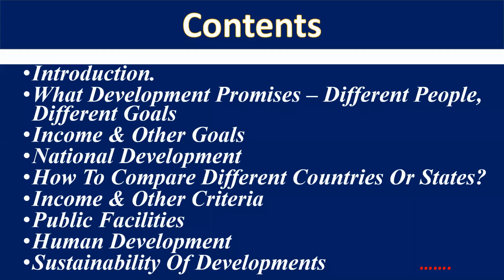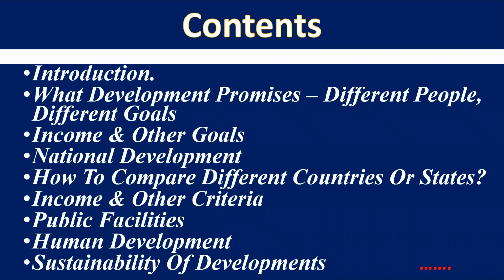Then we will come to national development, because we are living in a country and we must think about national development also. Then we will compare different countries and different states and try to find out which country is considered developed and why, and why another is not a developed country.